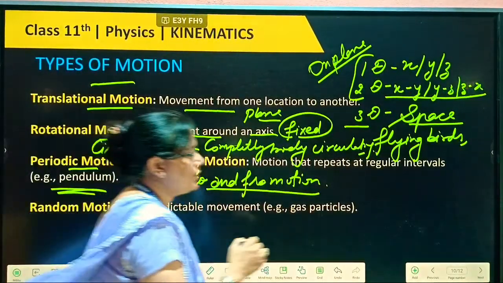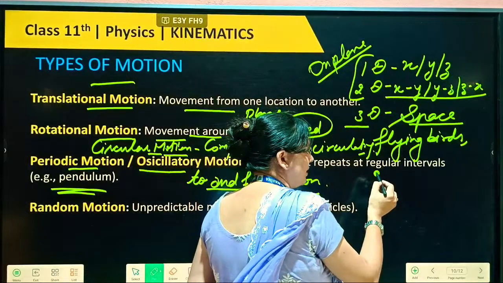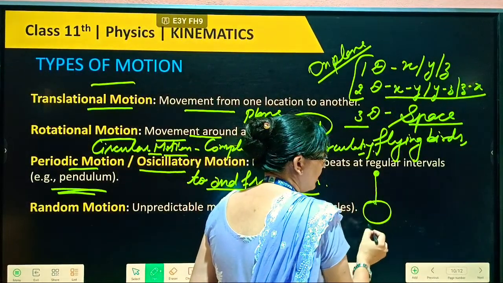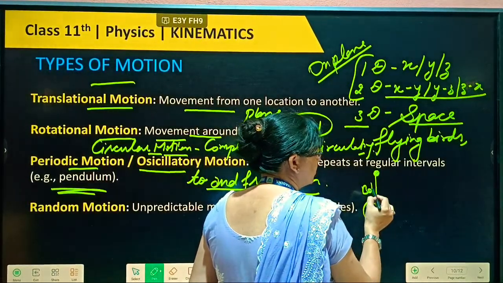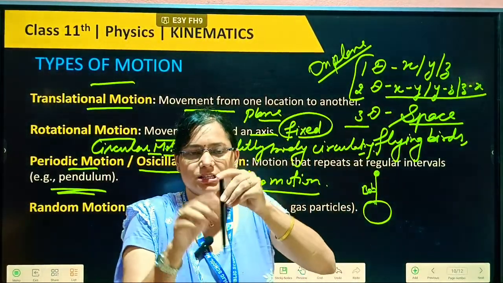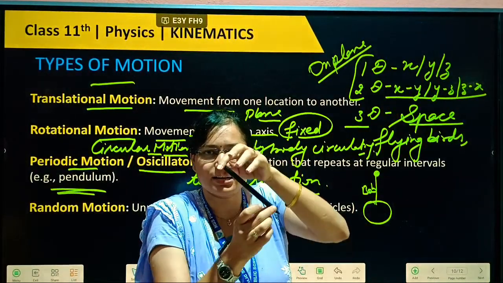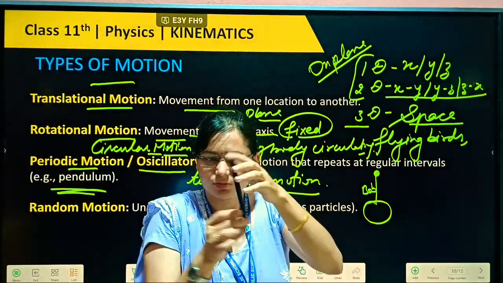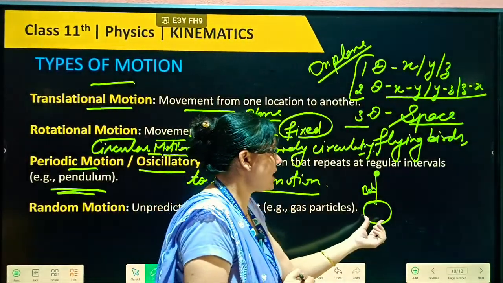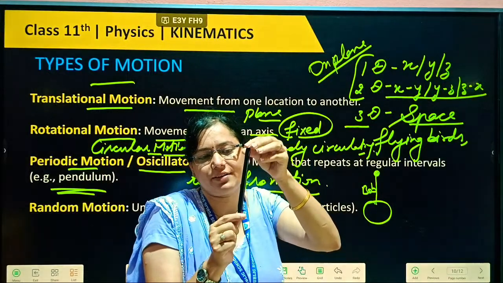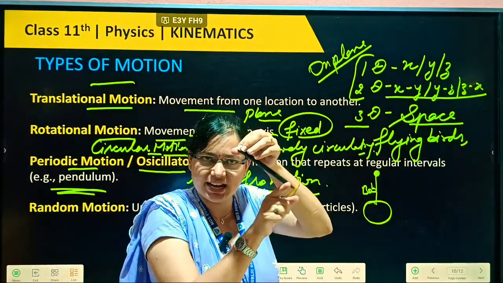For example, the motion of a pendulum. A pendulum has a fixed contact point, and here is a bob, a bob-like structure that moves like this. As we start from this position and apply force on this point, it goes in this direction.